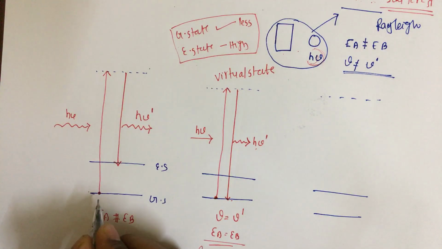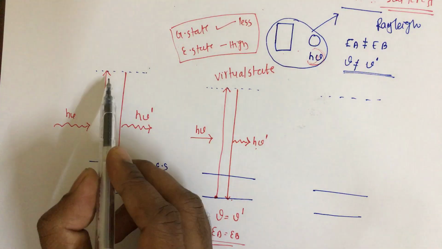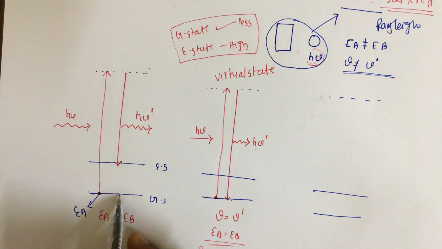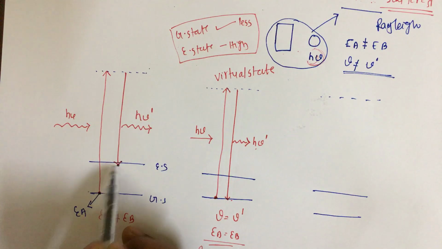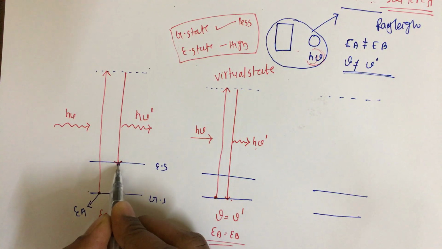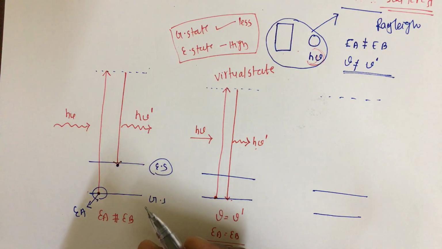Now when the molecule is at the ground state, it has less energy, which we can call the initial energy. After collision with the photon, it went to the virtual state and it came back to the excited state. It did not come to the ground state. It stopped at the excited state. That means the same molecule, which was in the ground state, will now have higher energy, right?